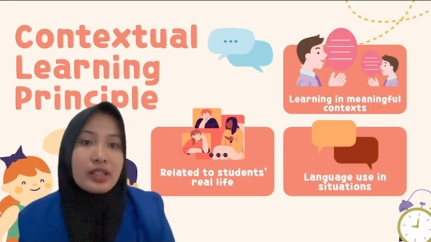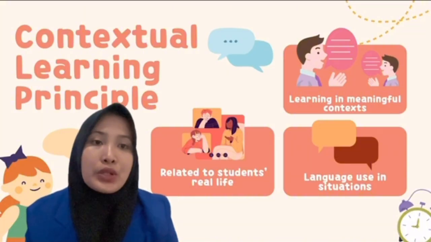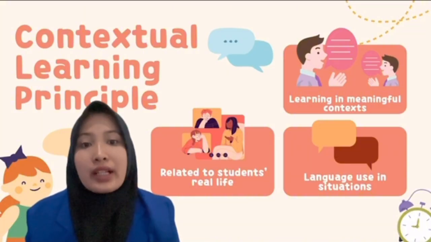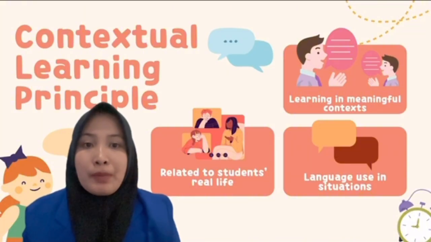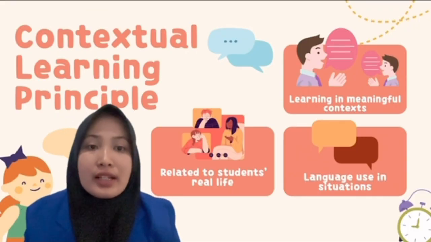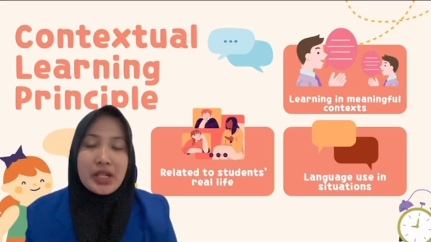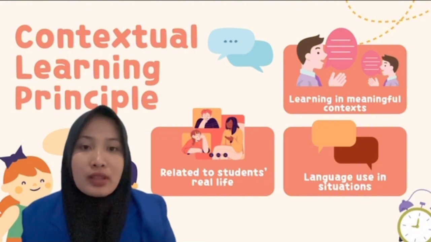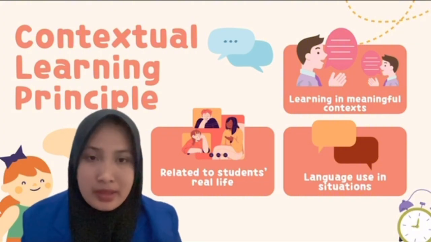By learning English in context, students can connect language form, meaning, and use. As a result, learning becomes more interesting, meaningful, and easier to remember.